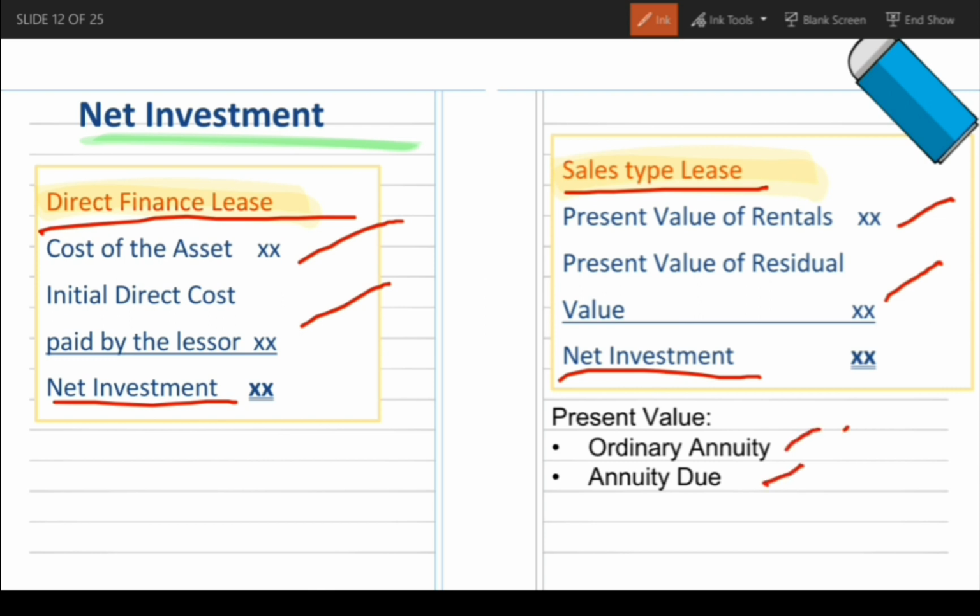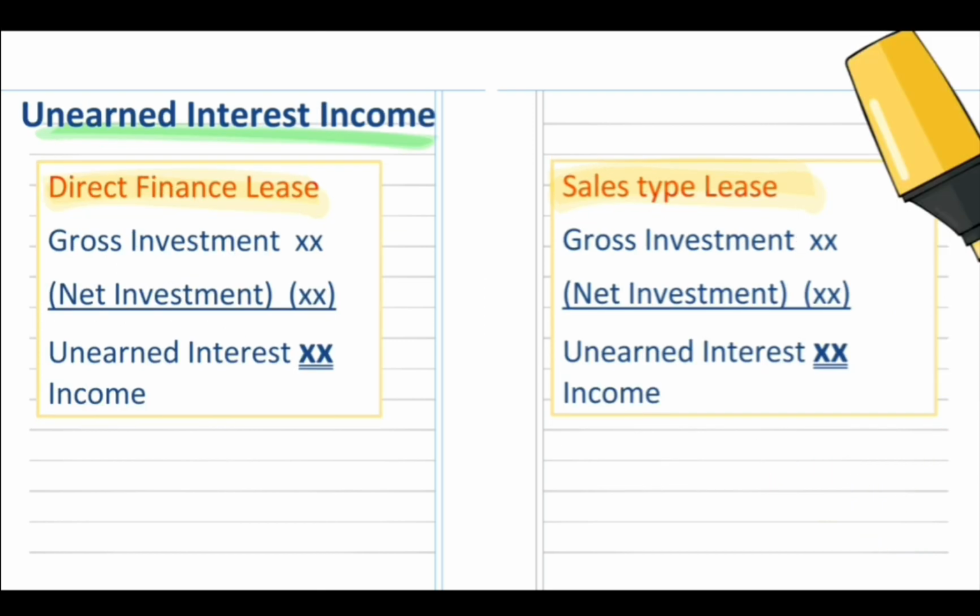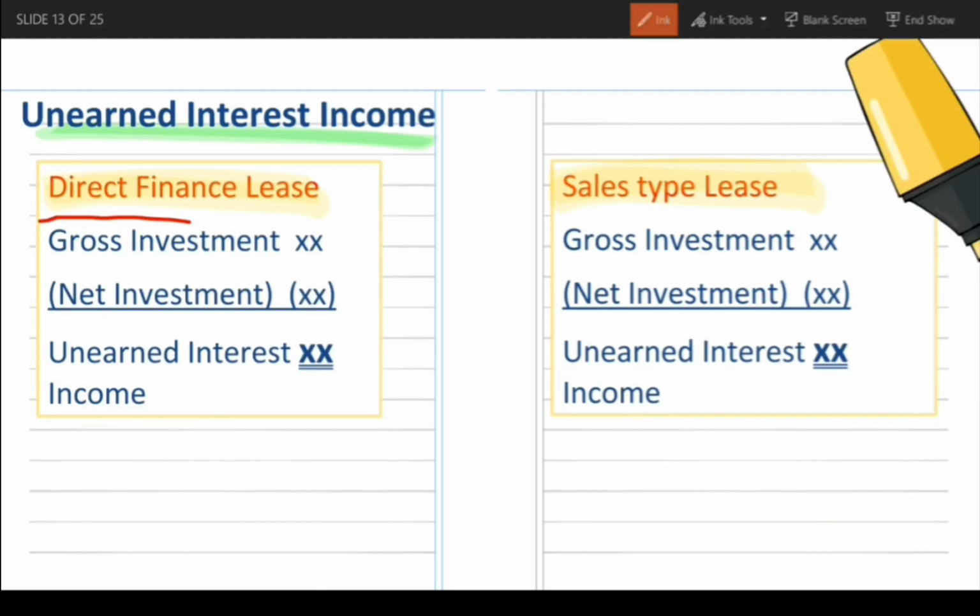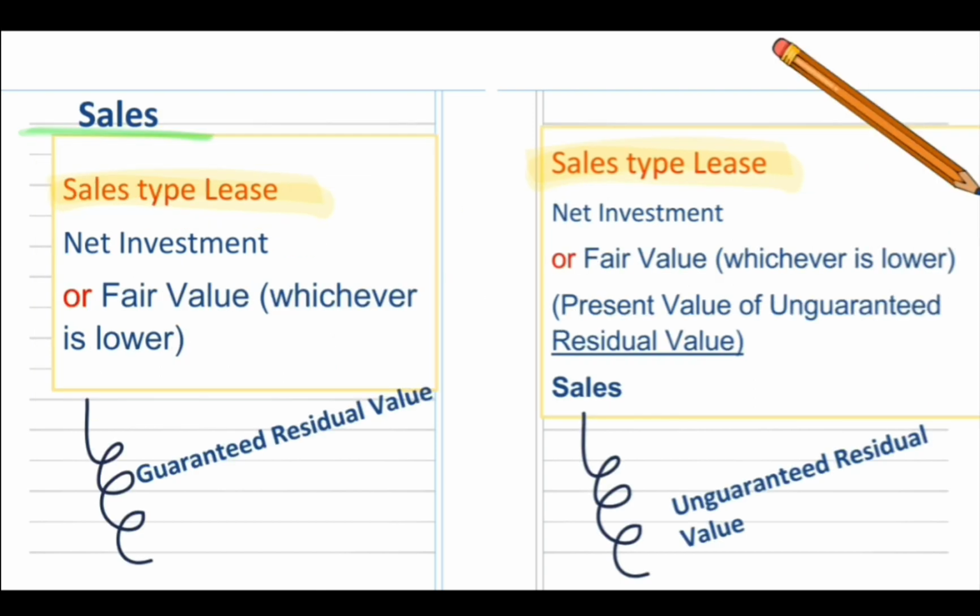Kapag ordinary annuity, sa end siya nagbayad. Kapag annuity due naman, sa beginning siya nagbayad o yung advance. Unearned interest income, same lang uli sila. Gross investment minus net investment equals unearned interest income.